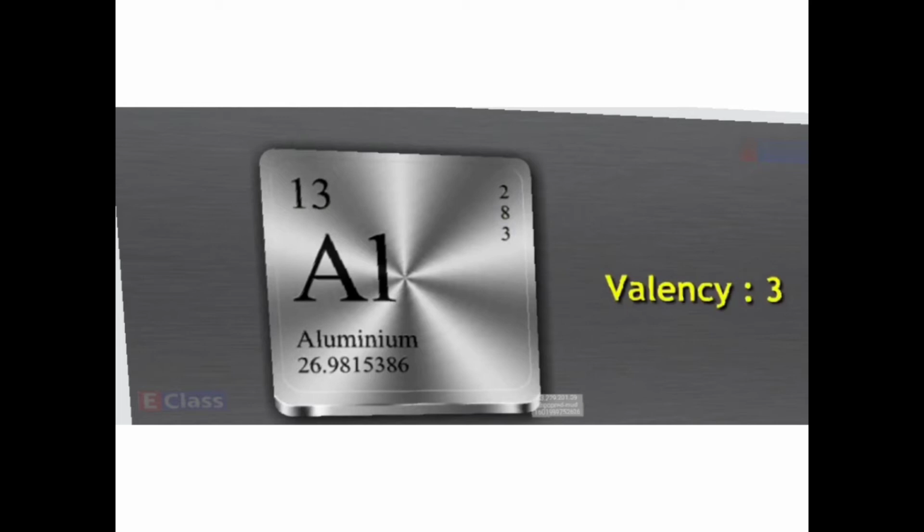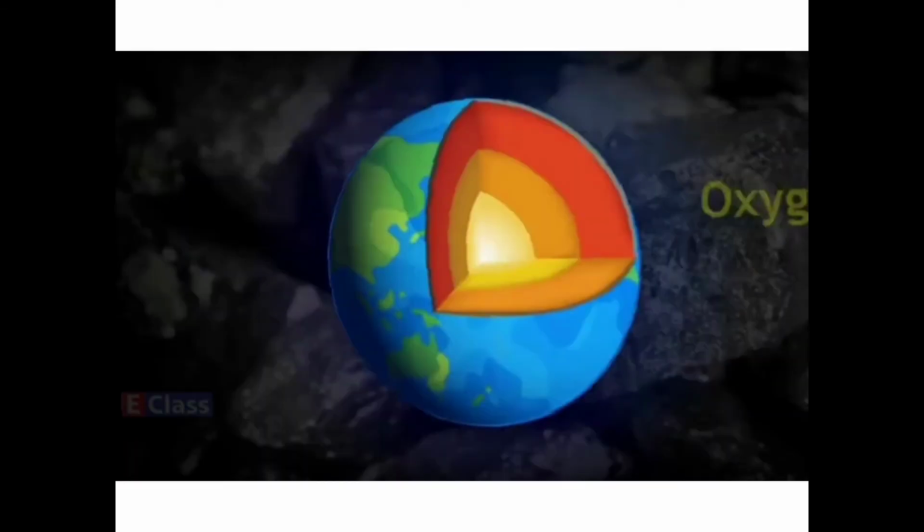Aluminium is the third most abundant element in the earth's crust, after oxygen and silicon. You get oxygen, then silicon, and then aluminium is the most abundant metal available on this world. Aluminium is extracted from its ore bauxite.